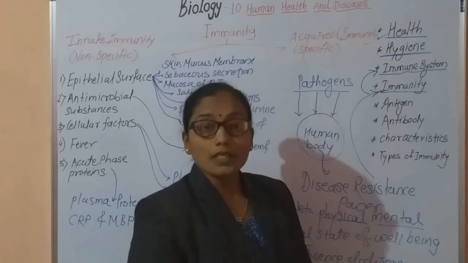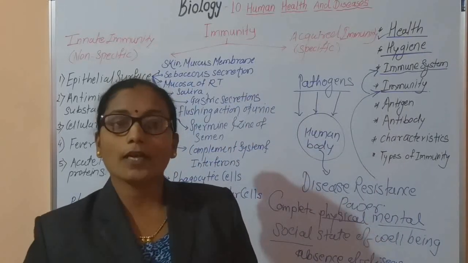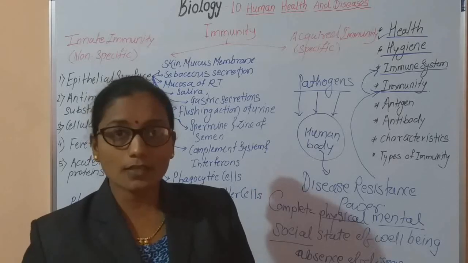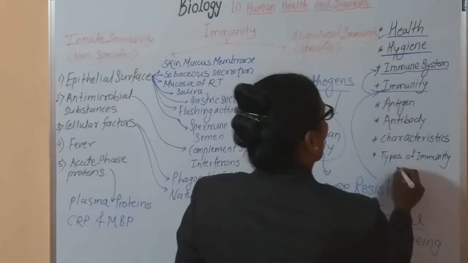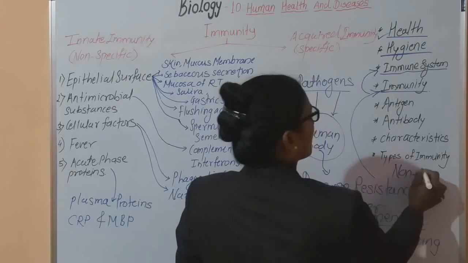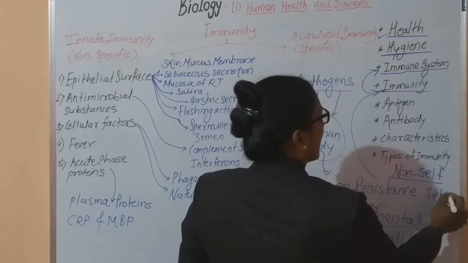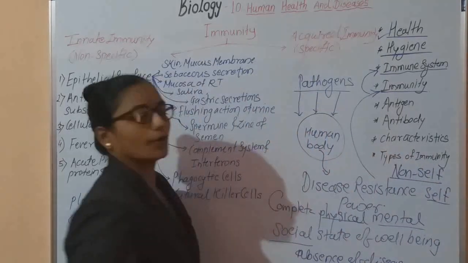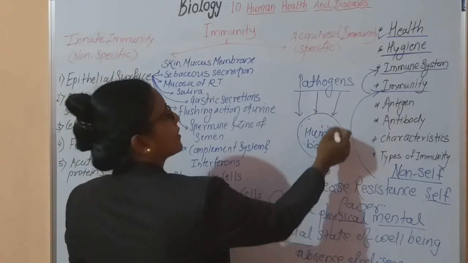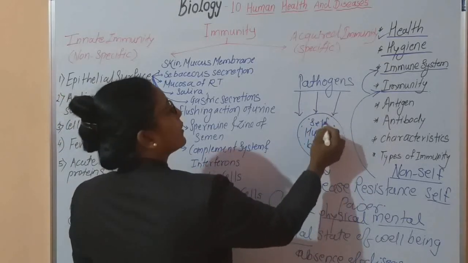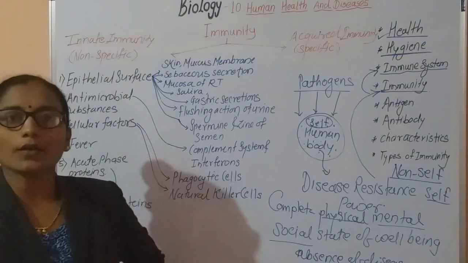Now this immune system is very important because it has a very important characteristic. This characteristic is that our body can differentiate between non-self and self components. Inside the human body, whatever the self components are, these are easily recognized by our human body.